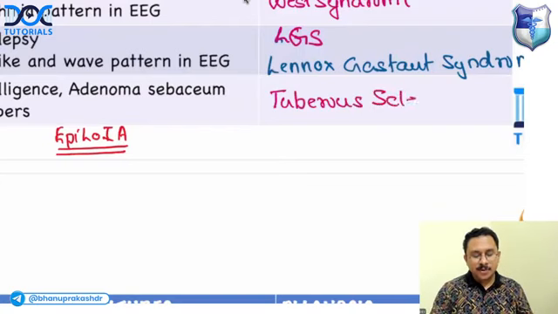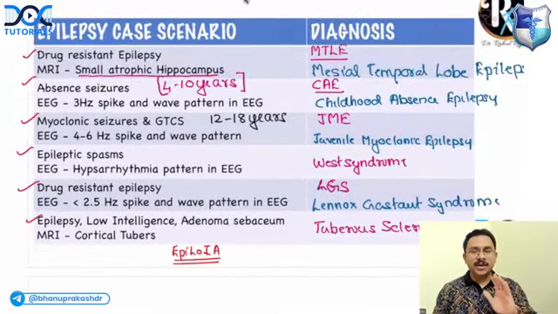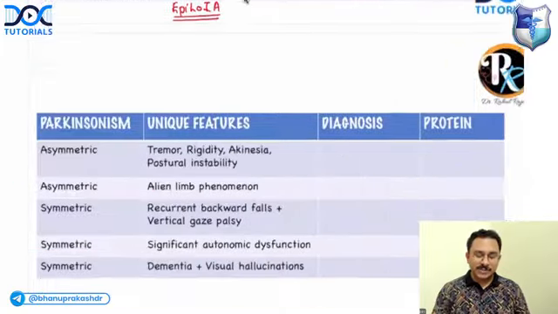So these are the important epilepsy syndromes you should know for the FMG exam. Very, very important table. Very, very high yield table. Whatever I am teaching you today, they are all very high yield points. Please take special note of this.